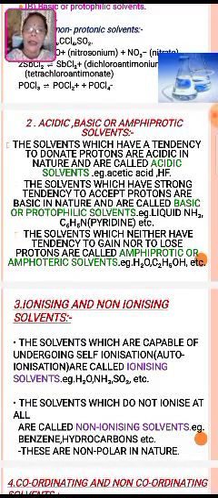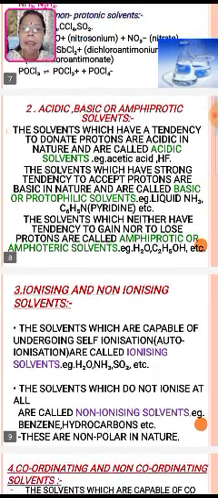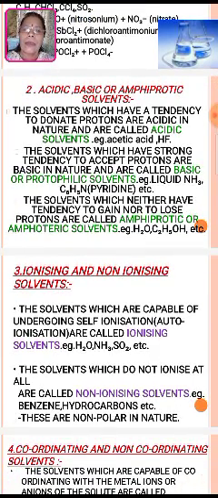So first of all, acidic nature, basic nature and amphoteric. Ampho means both. Teric means amphiprotic solvents. So they act as acidic as well as basic. Now let us see again. First of all, acidic solvents are the solvents which have a tendency to donate protons, and are called acidic in nature. The simple examples are hydrogen fluoride and acetic acid.